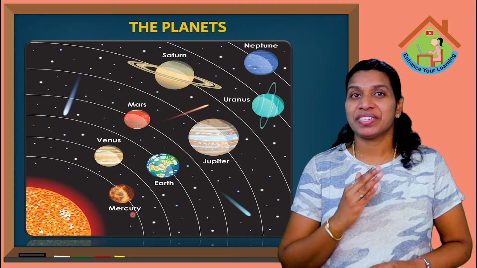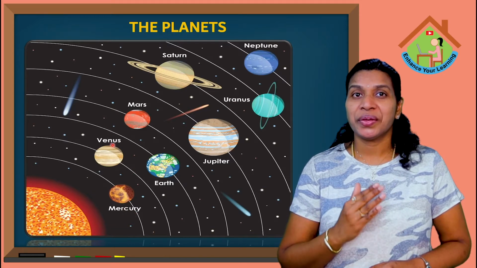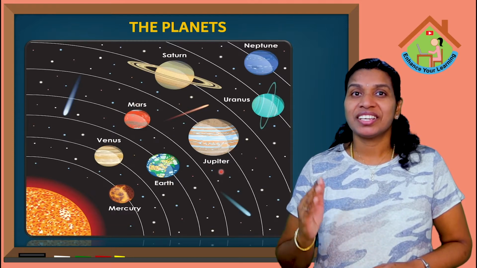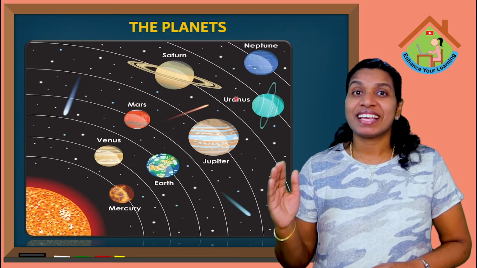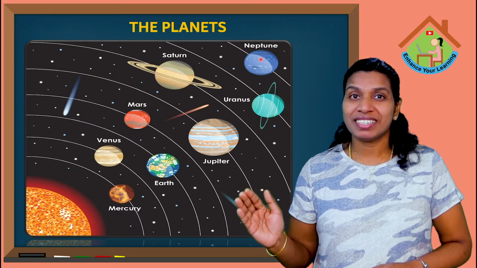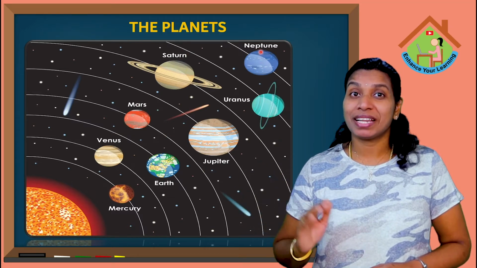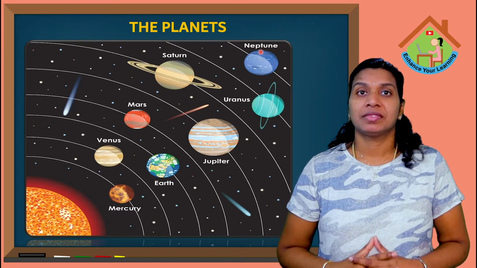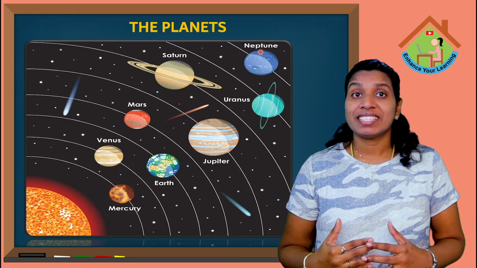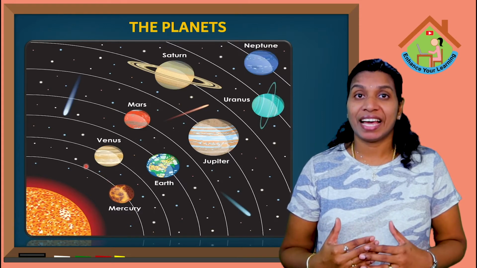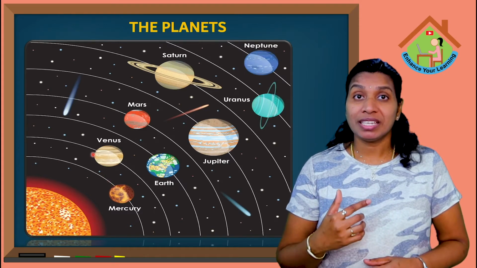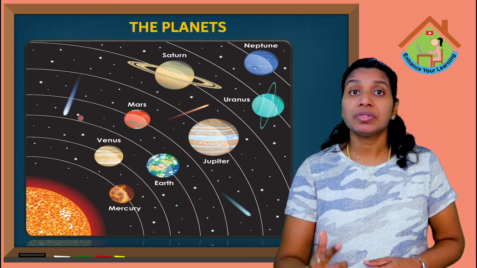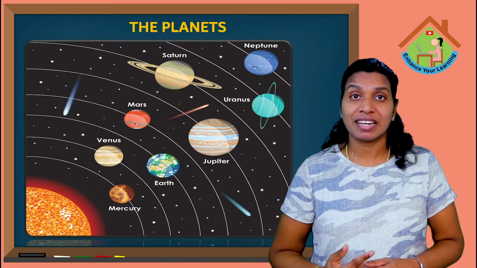Mercury, Venus, Earth, Mars, Jupiter, Saturn, Uranus, and the last planet is Neptune. Understood, kids? So all these 8 planets have their own orbit, through which these planets move around the sun.